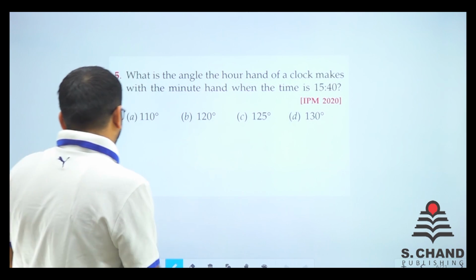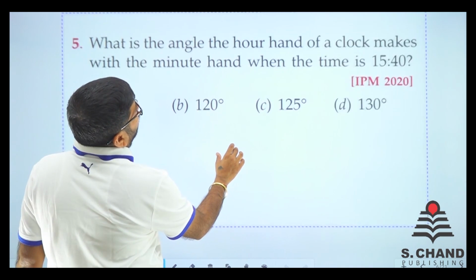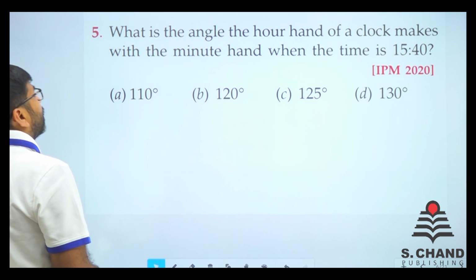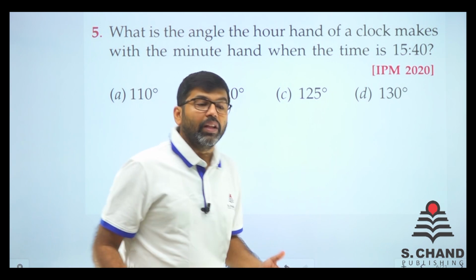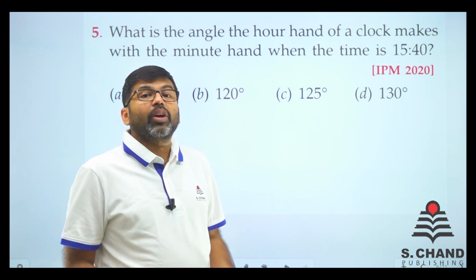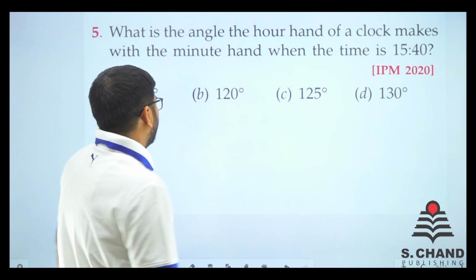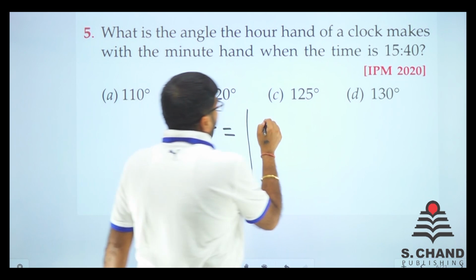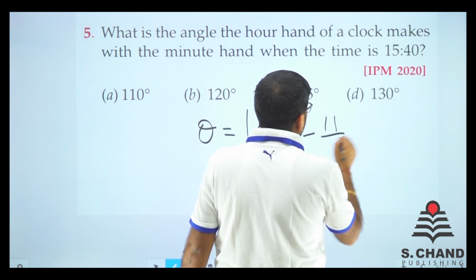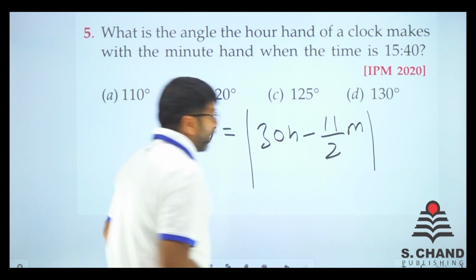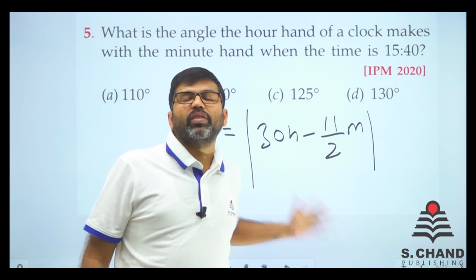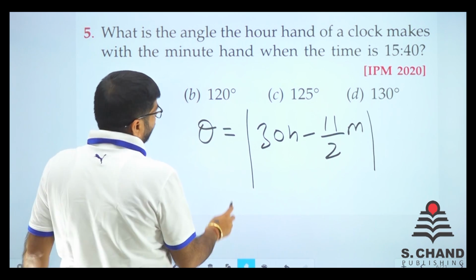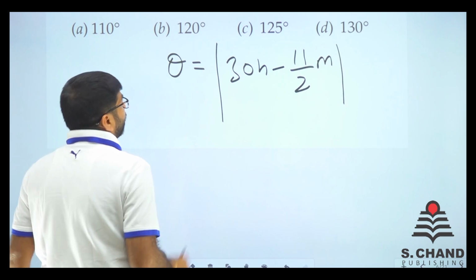We do have another question, question number 5. What is the angle the hour hand of a clock makes with the minute hand when the time is 15:40? So we just did the question, right? So formula as we all know, theta is equal to 30h minus 11 by 2m, right? So whatever comes in, if it is minus, we'll remove that minus. If it is plus, that will be our answer. So just removing the mod and considering that, we'll do it like that only.